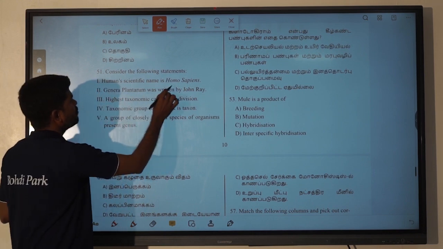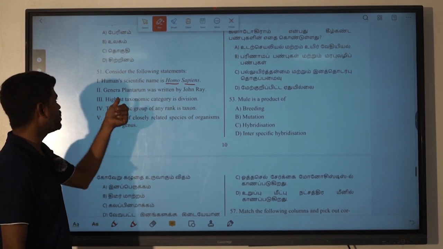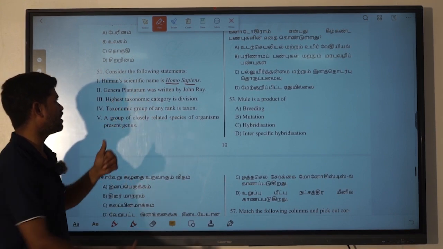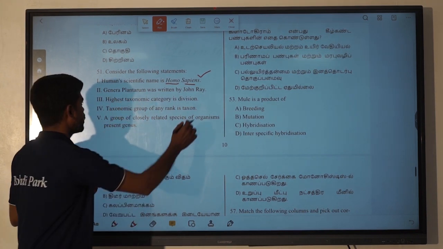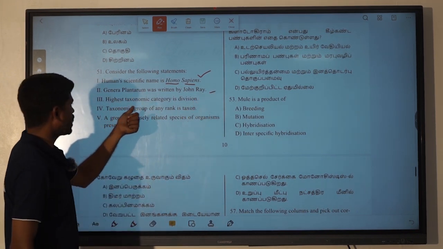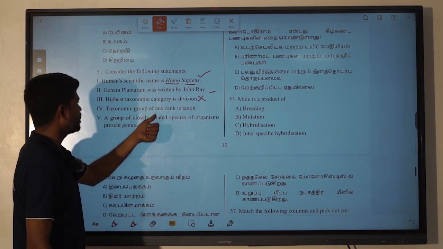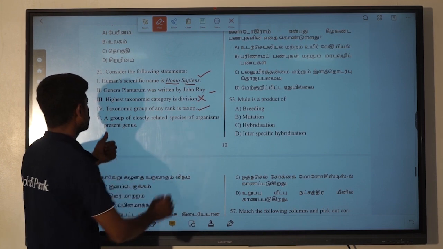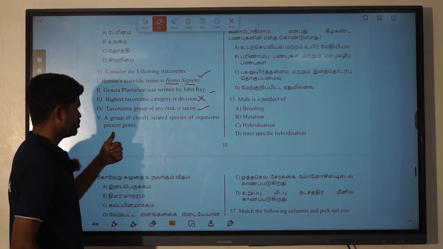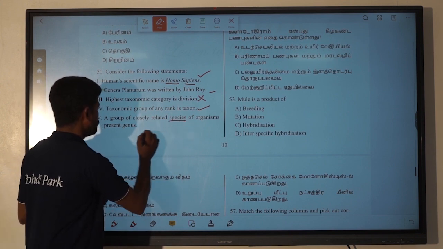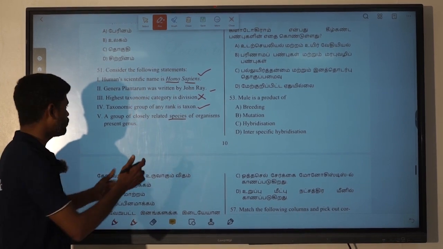Humans' scientific name is Homo sapiens. Very easy, right? Every time we have some ideas: the human scientific name is Homo sapiens. Okay, Genera Plantarum was written by John Ray. Okay, the highest taxonomic category is division, which is wrong. Okay, a taxonomic group of any rank is taxon. Okay, next, a group of closely related species present in the genus. We know about that. Closely related species is going to be genus.